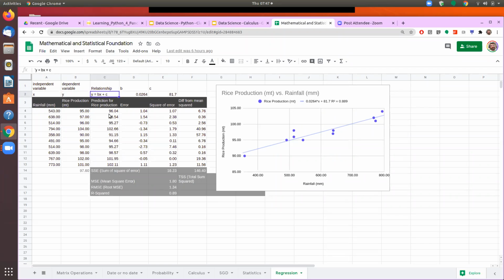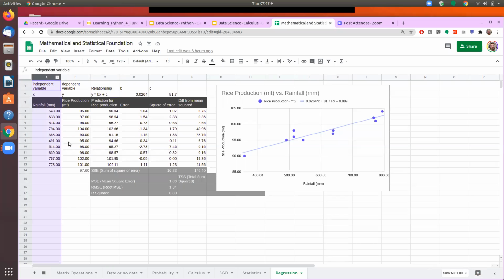Regression is the process of defining the relationship between independent variable and dependent variable. So the dependent variable will be one set of data. Independent variables can be more than one. But to start with, we are taking a simple example where there is only one independent variable.